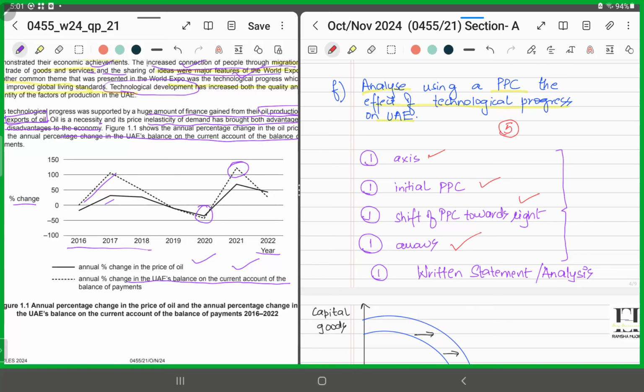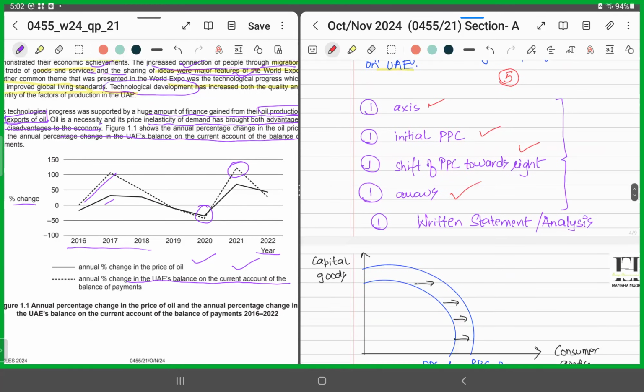And you'll explain what happened to the PPC by way of a written statement. You'll get the final 5th mark. This is how full 5 marks can be awarded. It's an extremely easy part. 5 easy marks are being awarded to you. How? Technological progress would take place. So obviously, the PPC curve has to shift outwards.